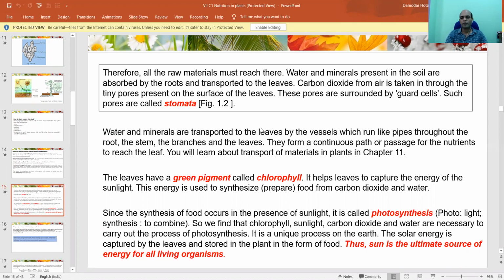So water and minerals are transported to the leaves by vessels that run like pipes, forming a continuous path, and then the nutrients reach the plants.